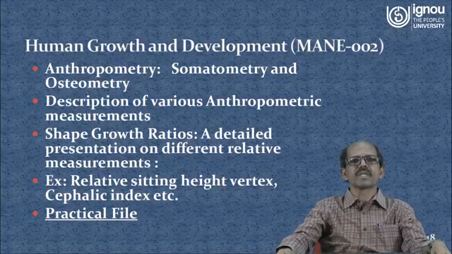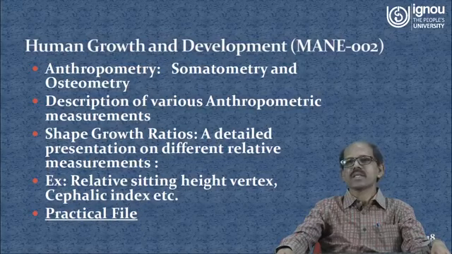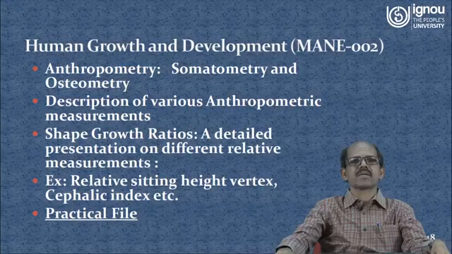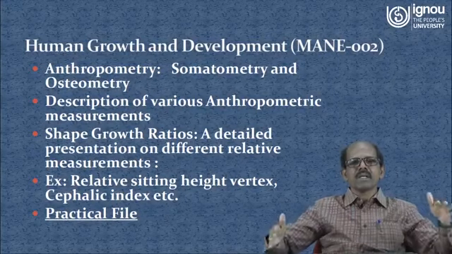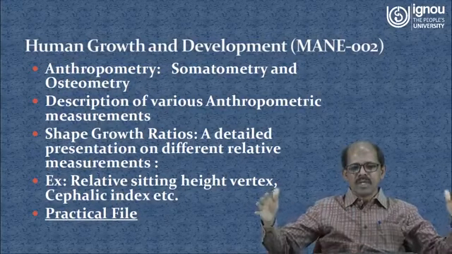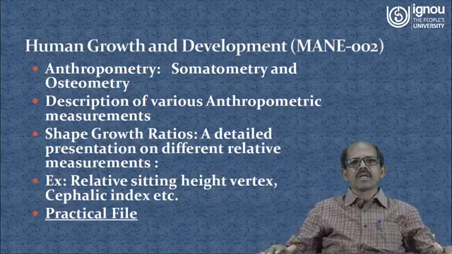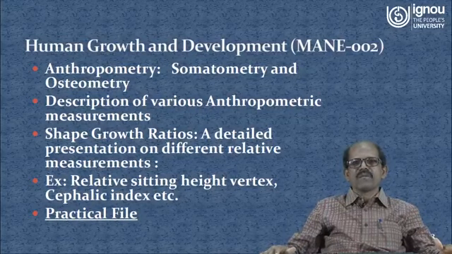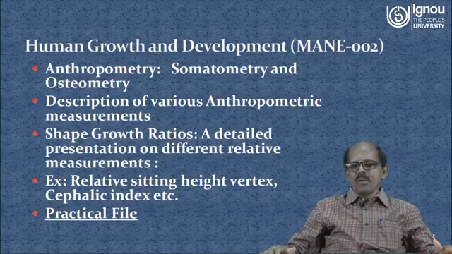A detailed presentation on different relative measurements is given in that chapter, for example relative sitting height, cephalic index, or nasal index. By taking different anthropometric measurements, we can assess the growth of an individual or a population.